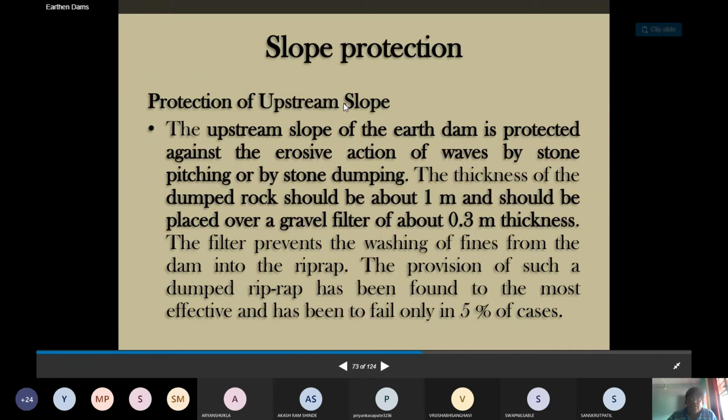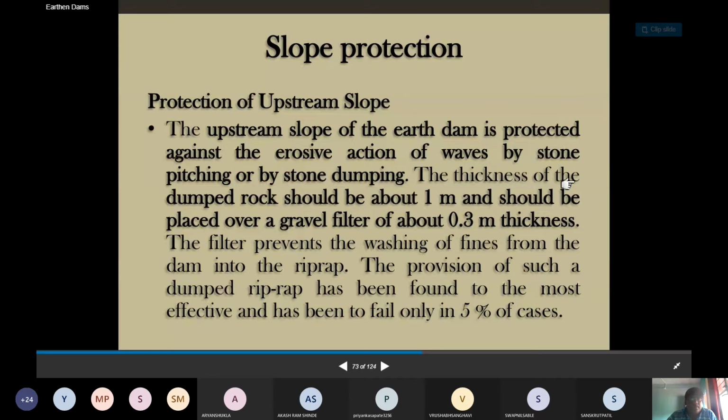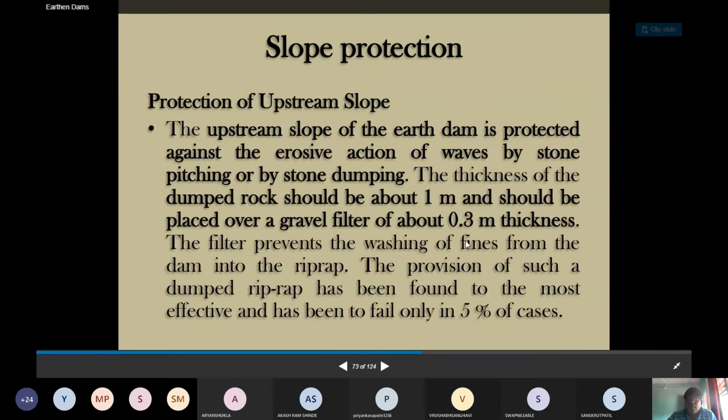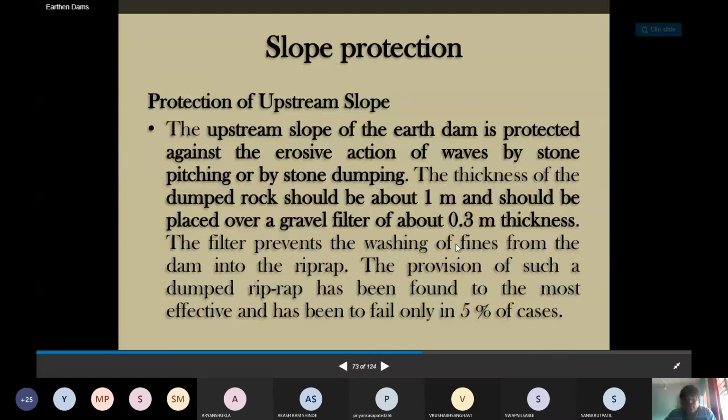Another part is the protection of the upstream slope. The upstream slope of the earthen dam is provided against the erosive action of waves by stone pitching or by stone dumping. The thickness of the dump rock should be about 1 meter and should be placed over a gravel filter of about 0.3 meter thickness. The filter prevents the washing of fines from the dam into the riprap. Such dump riprap has been found to be the most effective and has been found to fail in only 5% of cases.